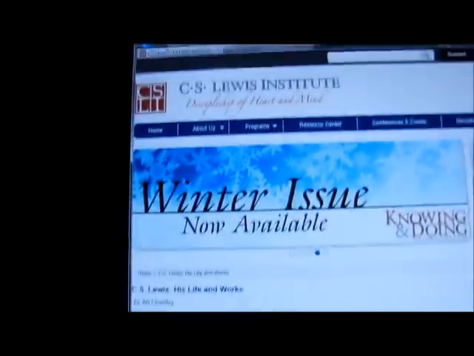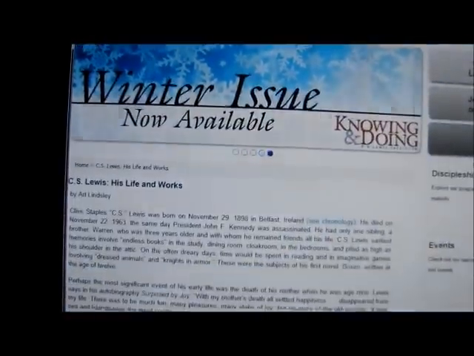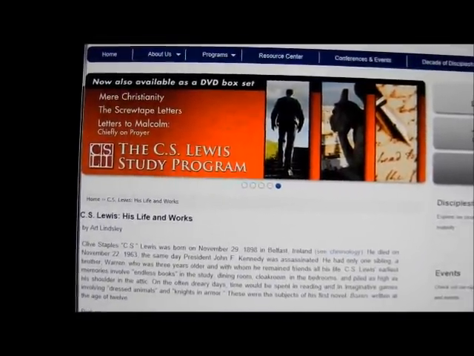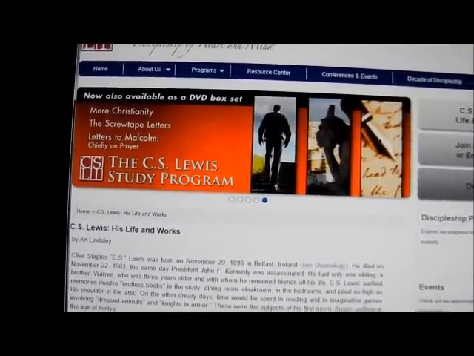All right. So the next thing that I probably want to talk about is where. What was going on with these endless books? Well, it tells me in here that on the often dreary days, time would be spent in reading and in imaginative games involving dressed animals and knights in armor. So for my second thing, I think I want to write that when it was dreary, I like that word, he'd spend most of his time reading and playing games.